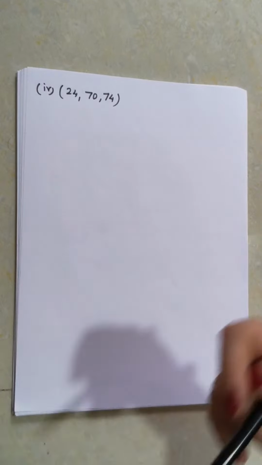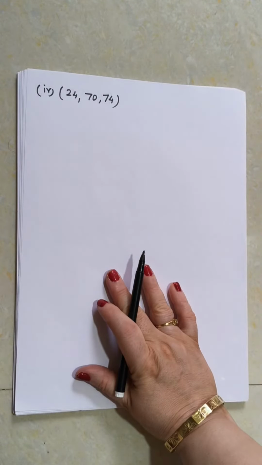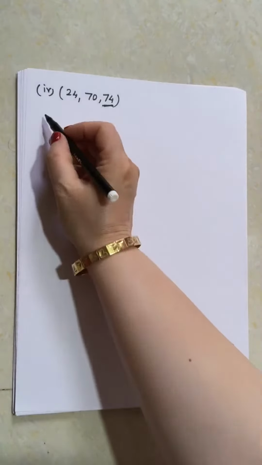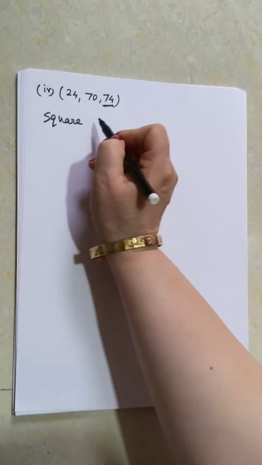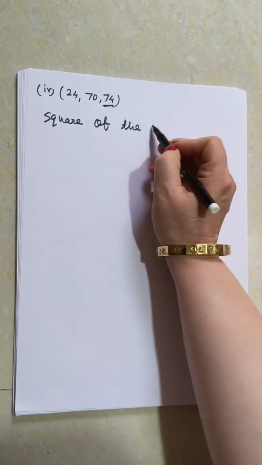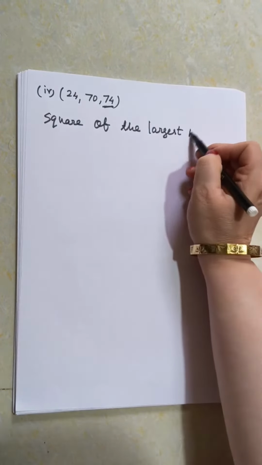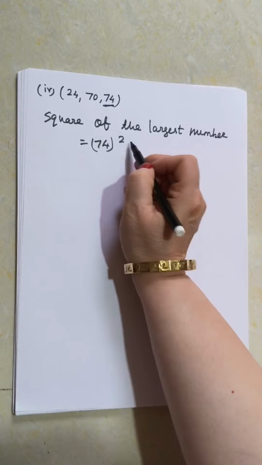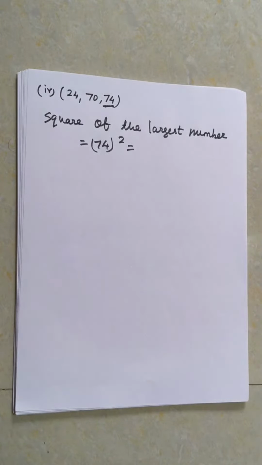So let's move to the next sum. And it is again three numbers. And we have to check whether it is a Pythagorean triplet or not. So the numbers are 24, 70 and 74. So which is the largest number? That is 74. So let us take the square of the largest number. That is 74 square.